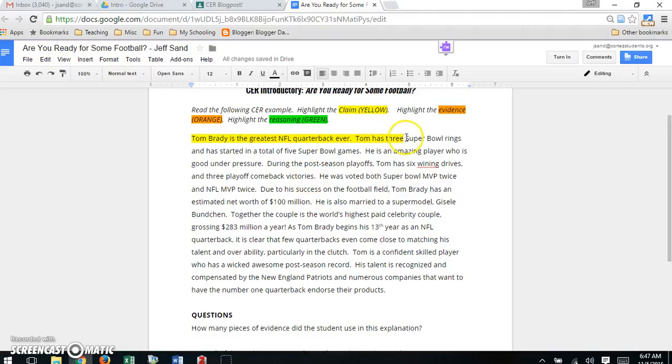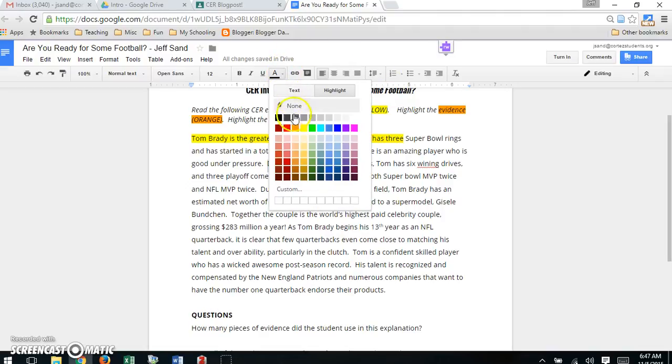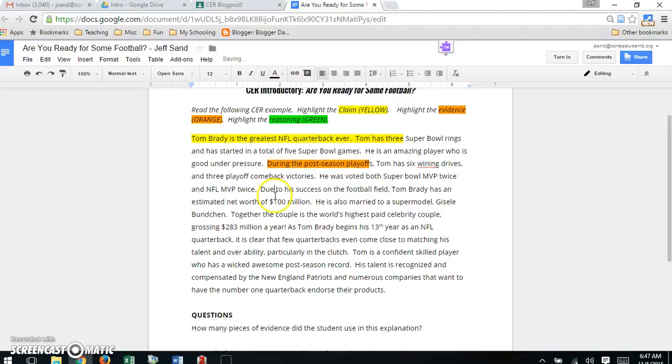Now I'm looking for accuracy here. I will be checking it. Don't just highlight anything. Really make sure you're highlighting the claim. Next, you want to highlight the evidence. Now there should be a couple pieces of evidence, right? If it's going to be sufficient, if it's going to be enough, you should have a few phrases or words or sentences that are highlighted in orange. Again, I'm just giving you an example. That does not mean that this is the real evidence.